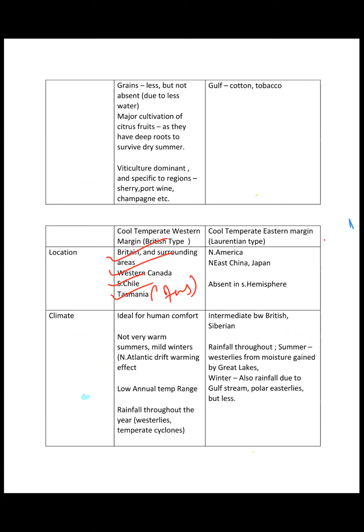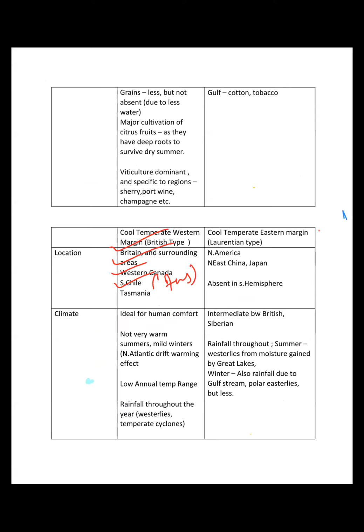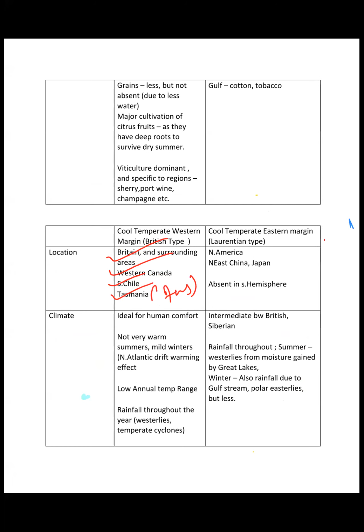The broad characteristics of this type of climate: ideal for human comfort. We'll be seeing this. Not very warm summers and mild winters. Why? Because the North Atlantic Drift, the ocean current, has a warming effect in this region, right?